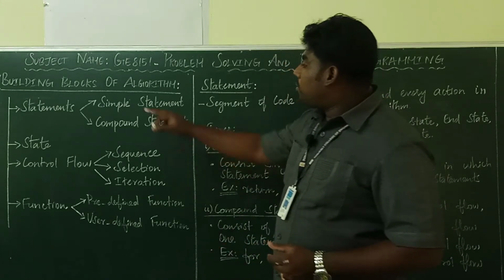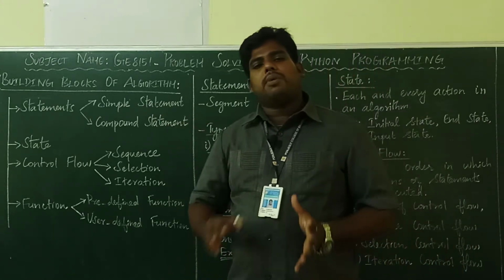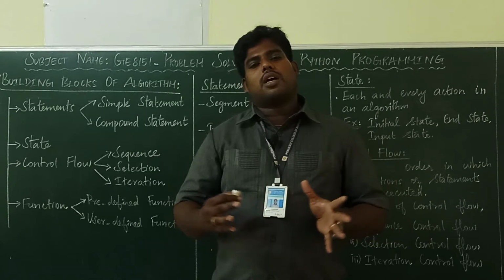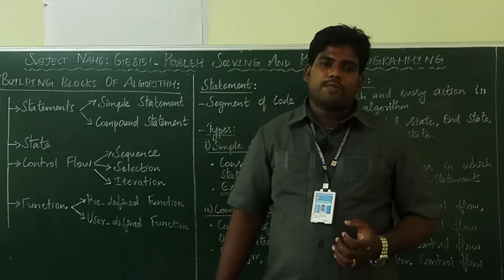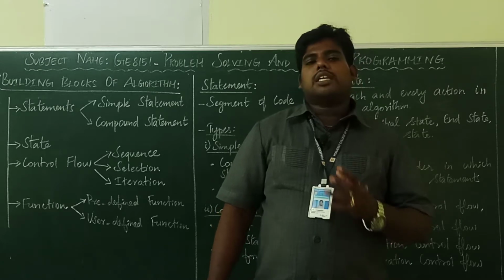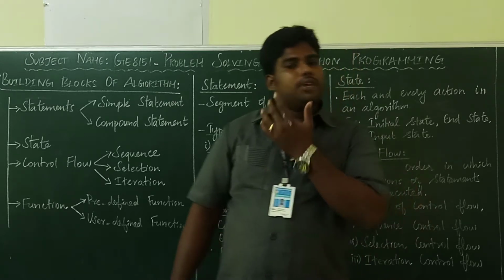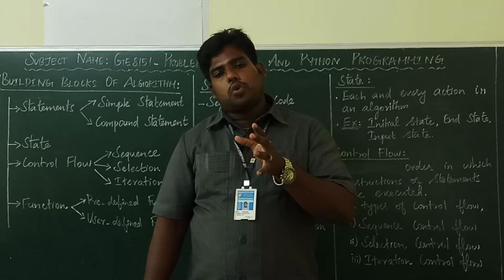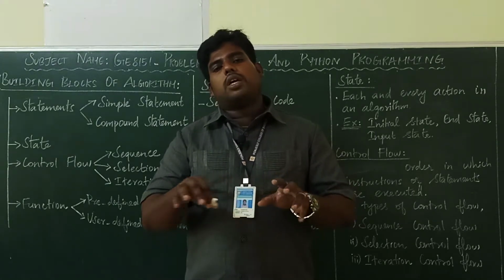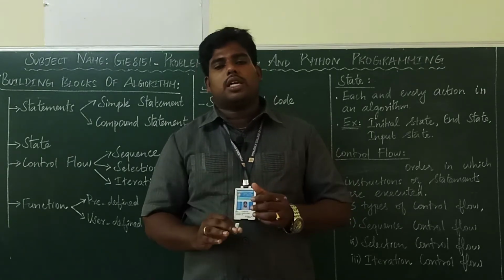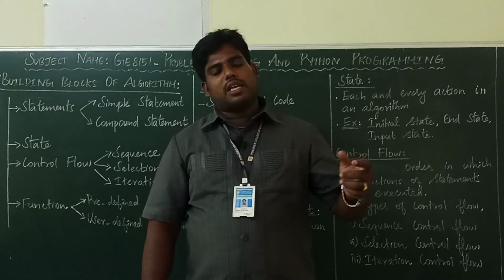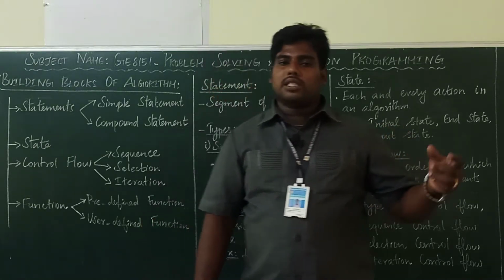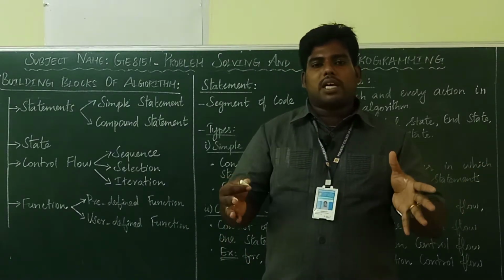First we see what statements are. Statements are nothing but a combination of instructions or segment of code. What is an instruction? Instructions are nothing but commands given to the computer on what it wants to do. Through your input you are controlling the computer through commands. For example, if you press Control plus C on the keyboard, it will copy the content.